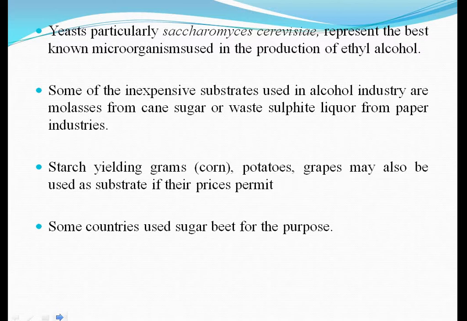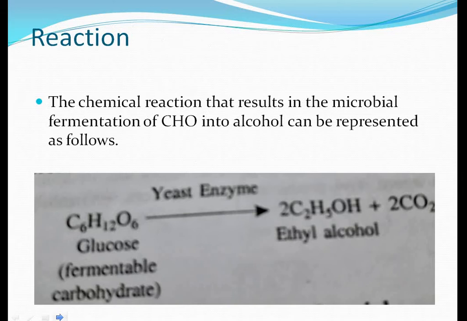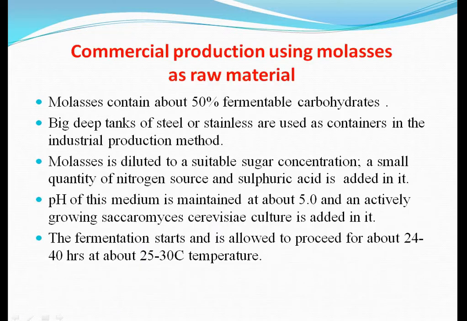Some countries use sugar beet for this purpose. Let us see the first reaction of it. The chemical reaction that results in the microbial fermentation of carbohydrate into alcohol can be represented as follows. You see, glucose, which is a fermentable carbohydrate, is converted into ethyl alcohol with a yeast enzyme.